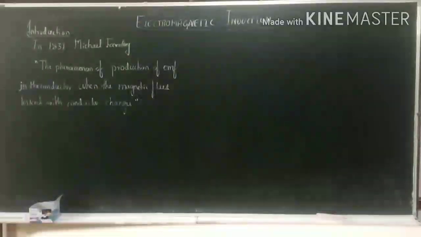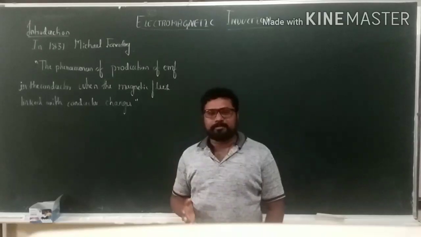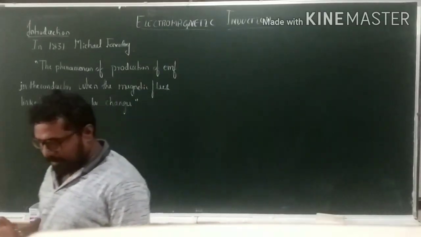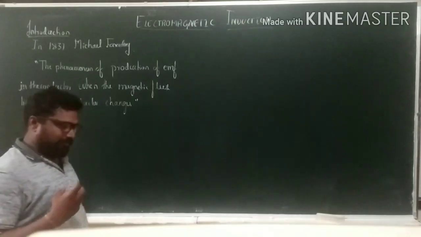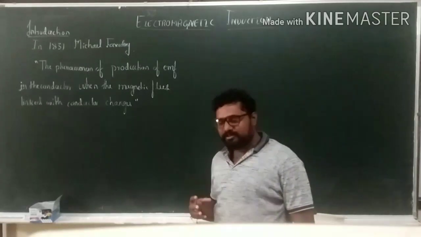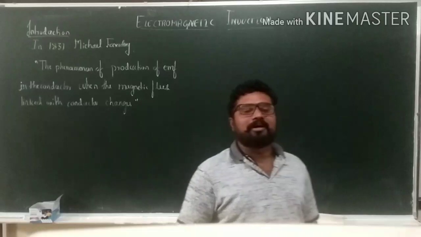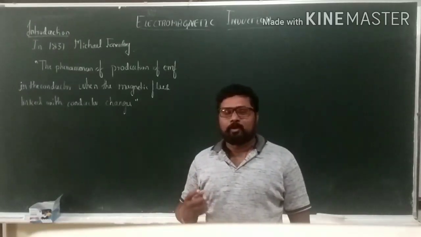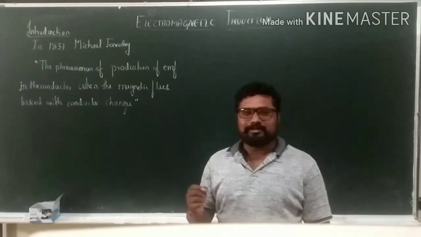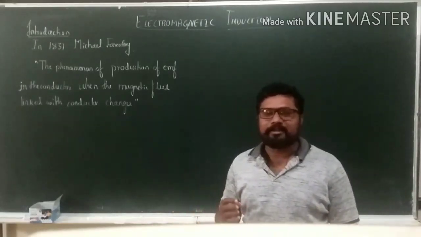Hello everyone. In the last session, we discussed moving charges and magnetism as well as magnetism and matter. In that chapter, we discussed that using a current, we can produce a magnetic field. Where there are moving charges, there will be a magnetic field around them. This concept was first introduced by Oersted. Yes, his name is Oersted, and we discussed the experiment done by Oersted.